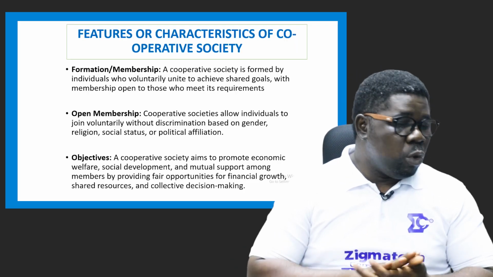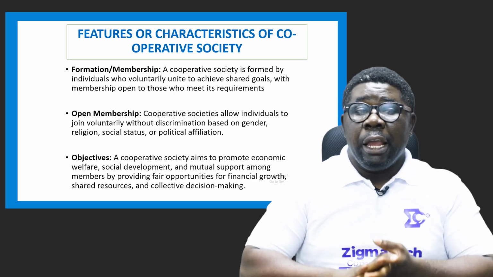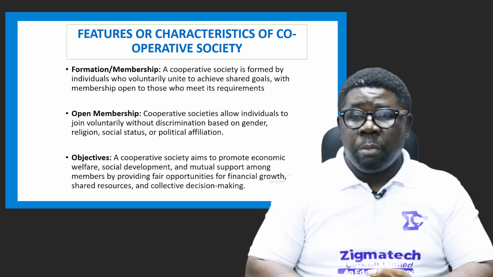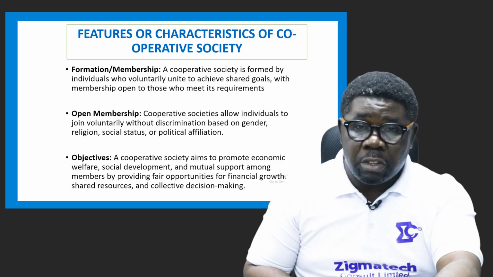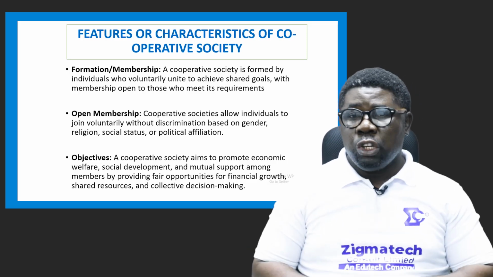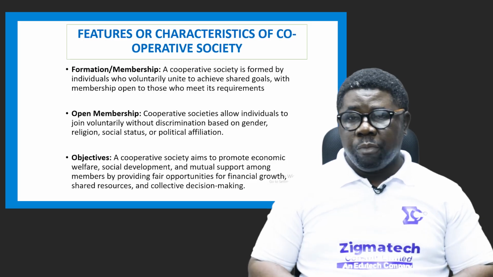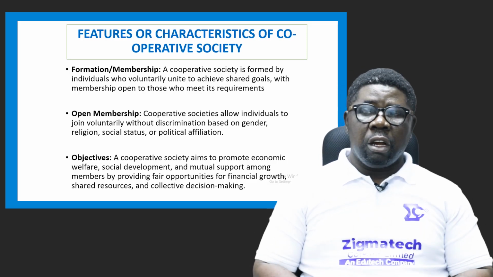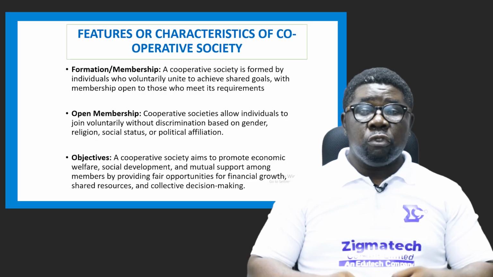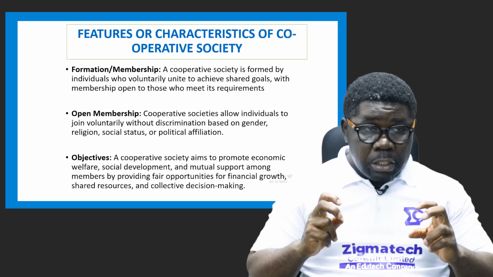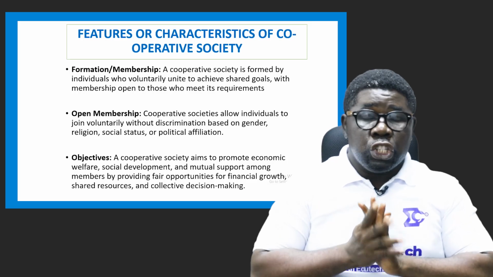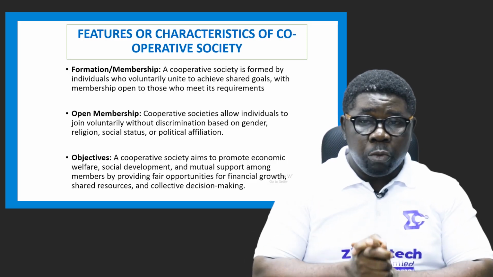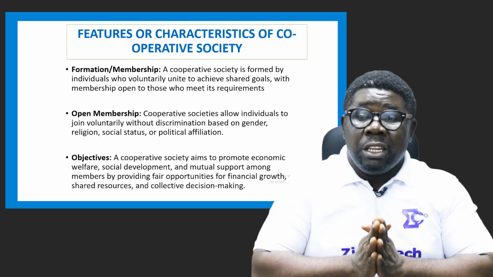Now, what are the things that you look out for to know what a cooperative society is all about? The features, the characteristics that tell you that this is what makes it a cooperative society, so that when you see it, you know. Formation and membership. 1, a cooperative society is formed by individuals who voluntarily unite, not by coercion or by any means of force, to achieve shared goals, with membership open to those who meet their requirement.